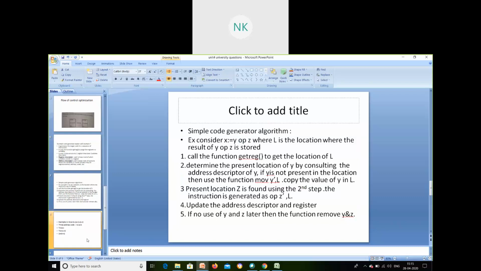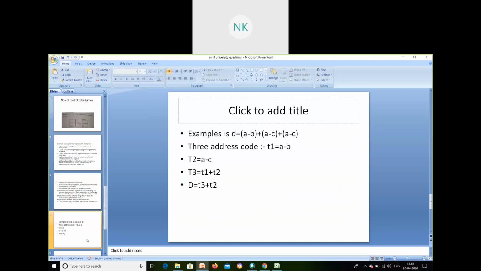Yes. Okay, I'll show you some examples. They have given an expression d is equal to a minus b plus a minus c plus a minus c. So this is what the expression is. In exams, how do they ask you? They'll give you an expression. They'll ask you to convert it to a simple code generator, or they will ask you to find the code generator for this expression, or find the 3 address code for this, or find a register descriptor and address descriptor for so and so expression.